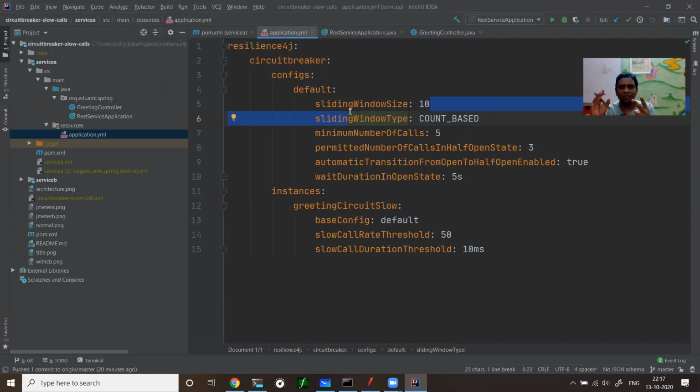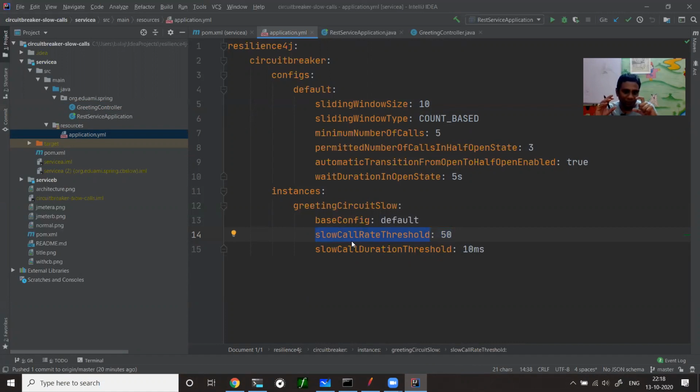There are 2 types of window type: one is time based, and the other is count based. Count based means out of 10 calls, if 5 calls are slow, taking more than 10 milliseconds, then my 50% ratio is met and I open the circuit. So out of 10 calls, if 5 are slow, then 50% of the calls are slow, and the circuit opens. That is what I said: the slow call rate threshold is 50.